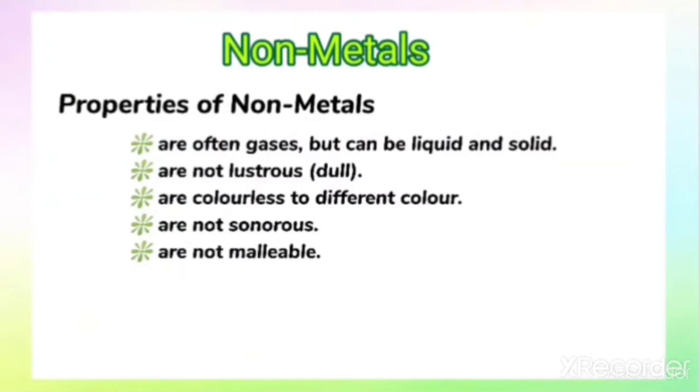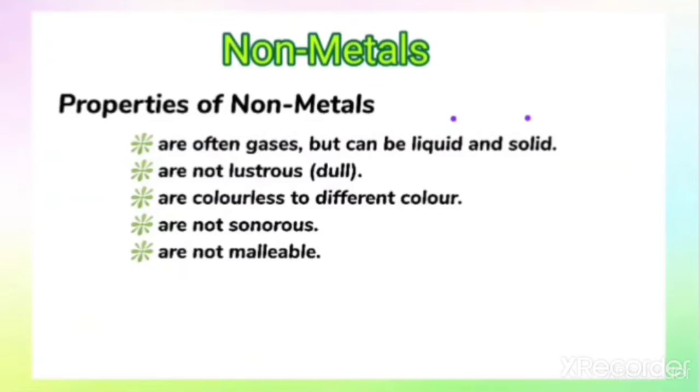Non-metals are often gases, but they can be liquid or solid. As we have discussed, gases like oxygen, nitrogen, helium, and neon are all examples of non-metals.